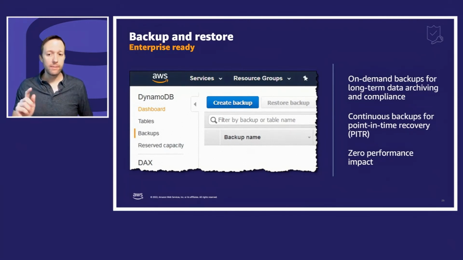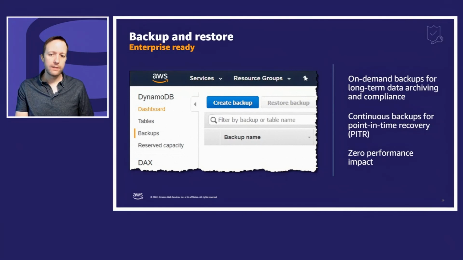And so for that, you can do an on-demand backup. Just hit a button or invoke a command line or an API call. Kind of a cool trick. There's no performance impact when you do that. It doesn't slow the production workload. You just hit the button and it knows how to do it without having to slow down the database.